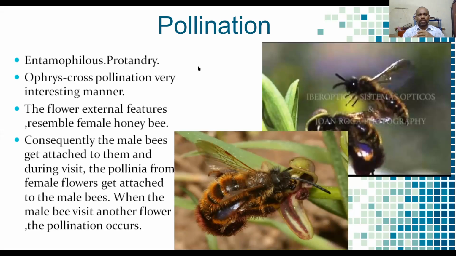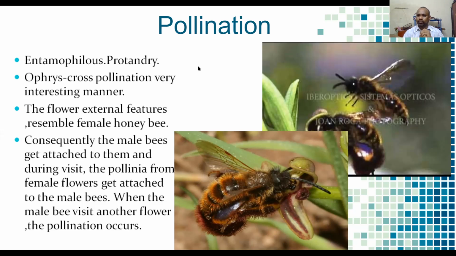And one more thing: the external features of some flowers resemble a female honeybee. One very interesting point is that in some special types of plants, the flower looks exactly like a female honeybee, and the male honeybee is attracted to it and tries to mate with it.